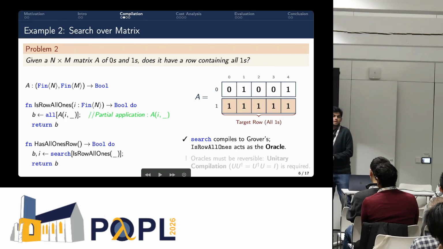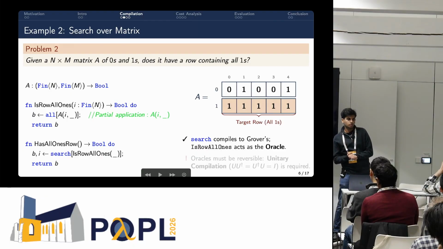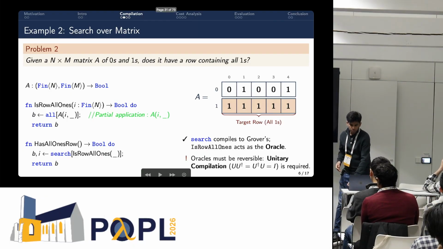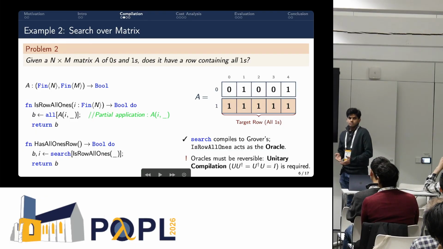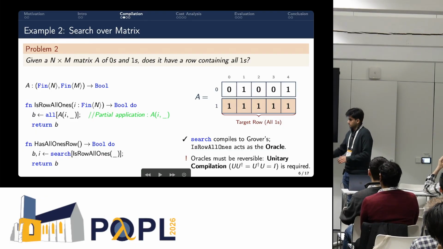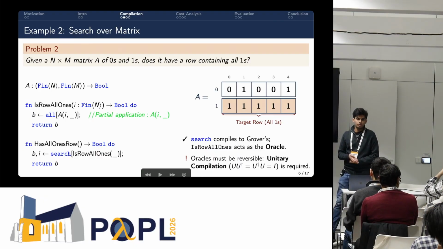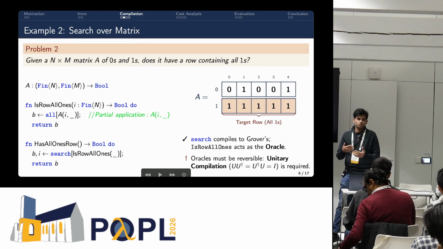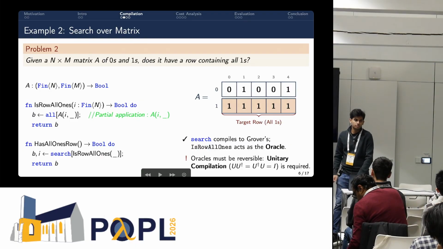Well, Grover's algorithm has certain constraints, right? The predicate should be unitary. Predicate in this case is this is_row_ones function. What it means is now we have to define a unitary compilation for the language as well. What it means to be unitary in the most basic sense is the resulting oracle or the program should be reversible. There's a more mathematical definition, but without getting into much detail, that's the most basic sense. So Traq does this. Traq not only defines the general quantum compilation, but also takes care of this compilation which is unitary so that the programs that you end up with are reversible.